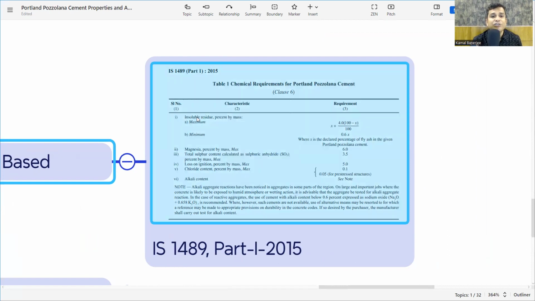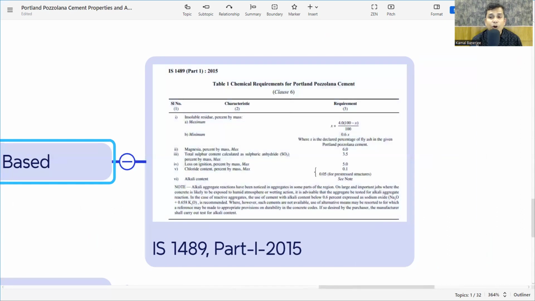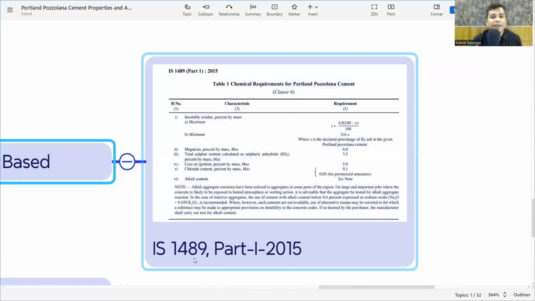Here are the characteristics: insoluble residue, magnesia percentage, total sulfur content calculated as sulfuric anhydride percentage, loss on ignition, chloride content percent, and alkali content. And here is the requirement. So from IS 1489 part 1 table 1, there are the chemical requirements of the Portland Pozzolana Cement. Please check that code and you will easily find out the requirement. Whenever you are accepting the material or purchasing the PPC, please check that code and, as per the table, find out whether the criteria are matching or not. This becomes the fly ash base.